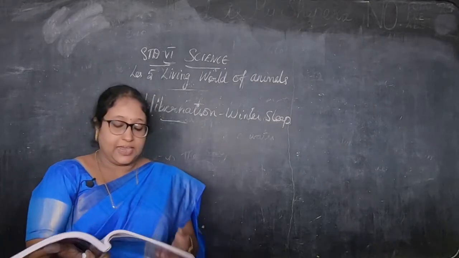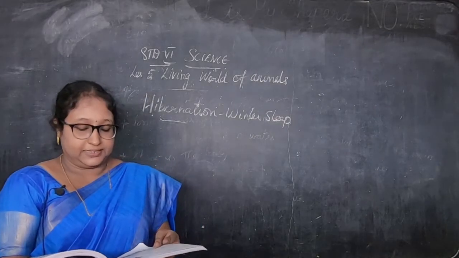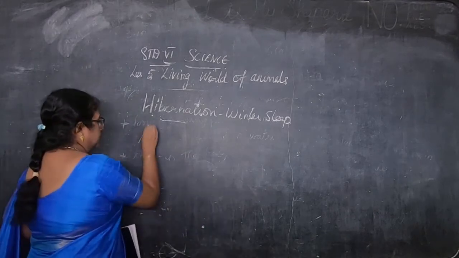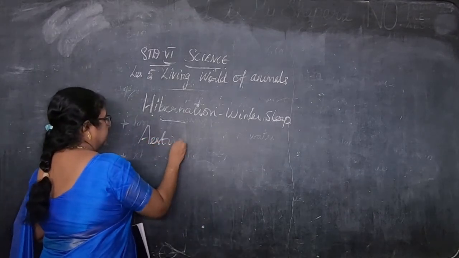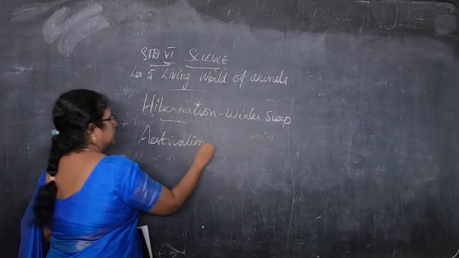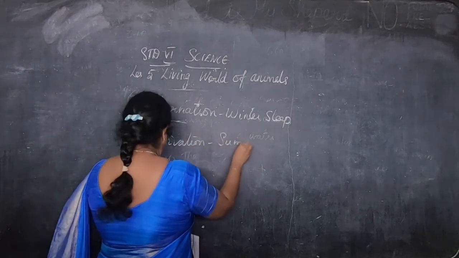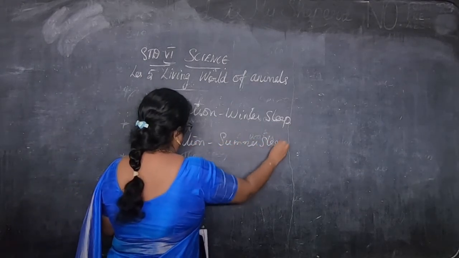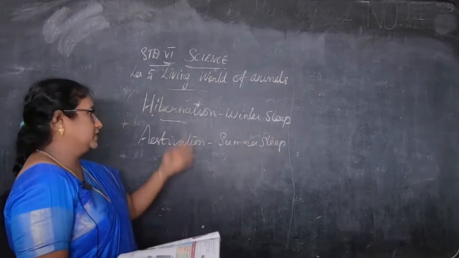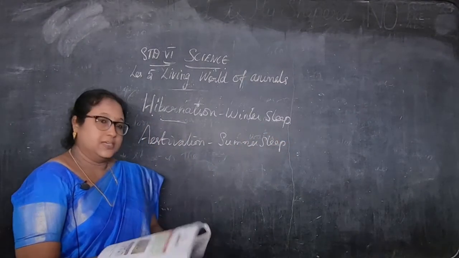On the other hand, spending the hot and dry period in this state is known as estivation. Estivation, that is summer sleep. Okay, children, summer sleep. Hibernation is winter sleep. Estivation is summer sleep.